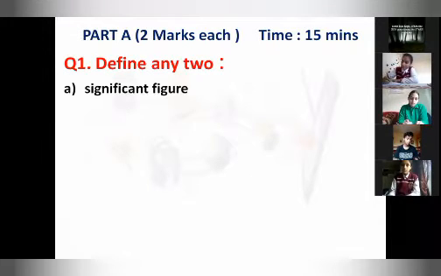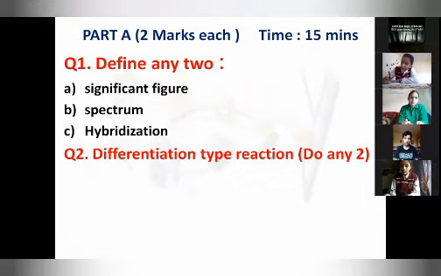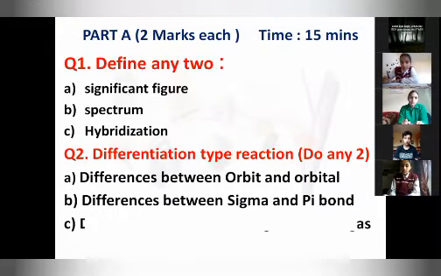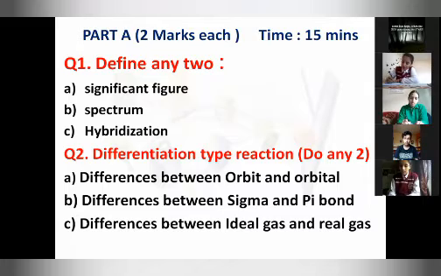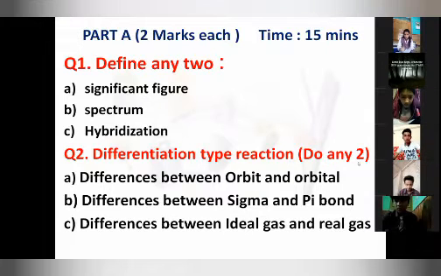Define any two out of significant figure, spectrum, or hybridization. I am displaying all the questions on the screen so that you can do question number 2 first if you want. The first question is definition type. The second question is differentiation. If it is visible, give me a thumbs up.